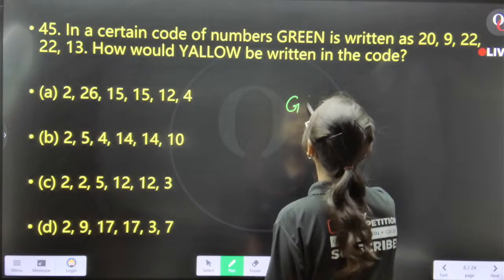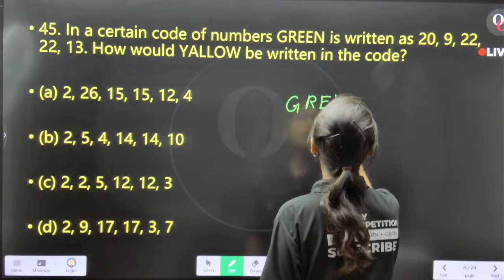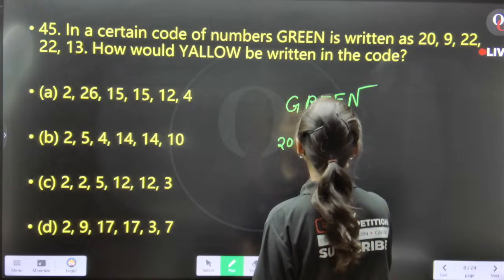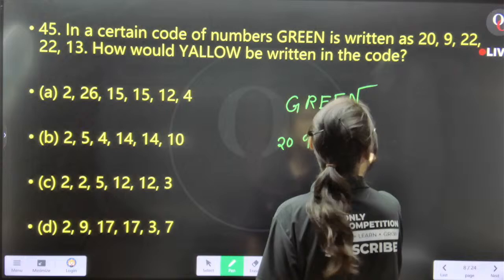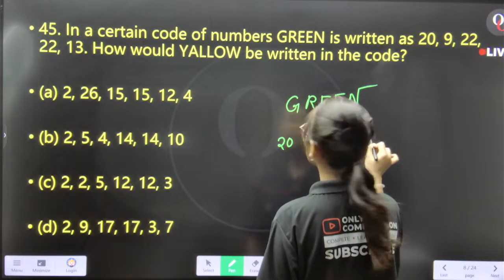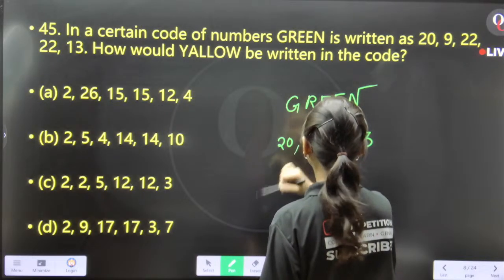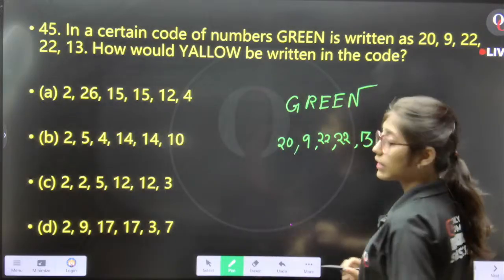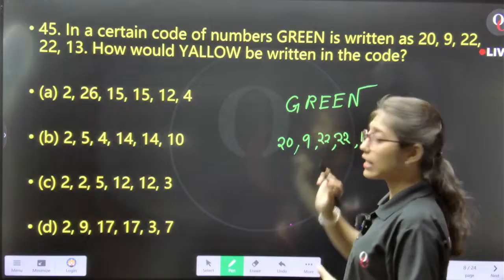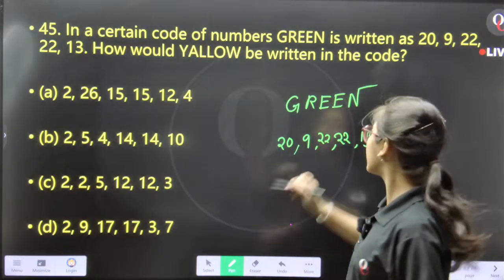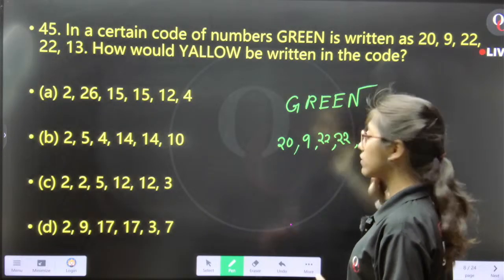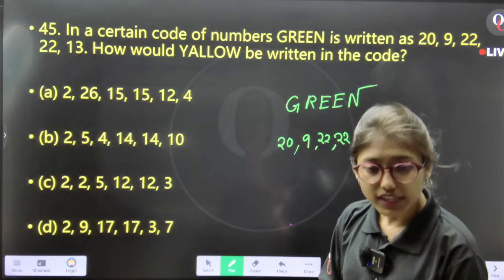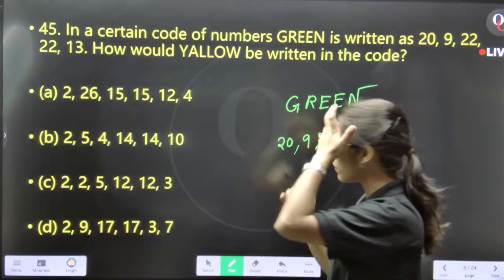Let me write down the pattern. Green is written as 29, 22, and 30. Now here G is written as 20. R is written as 9. E is 22, N is written as 13. Are you able to understand the pattern here? Yes, opposite letters. Very good.